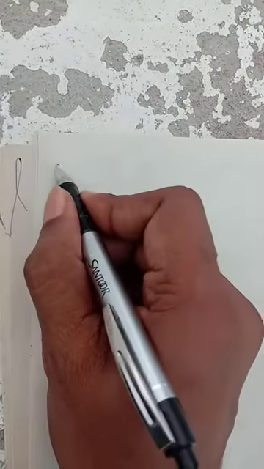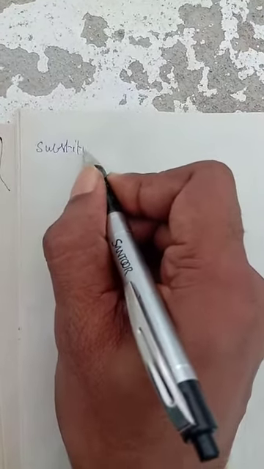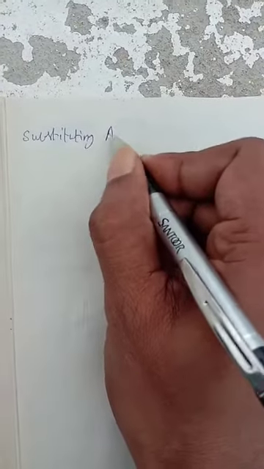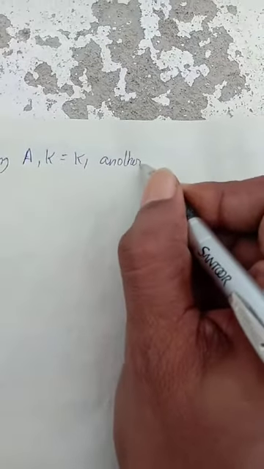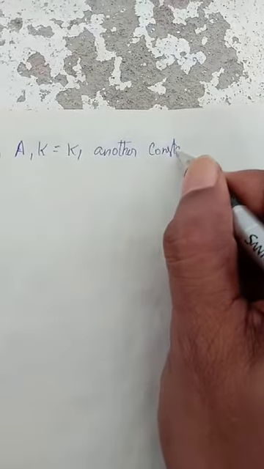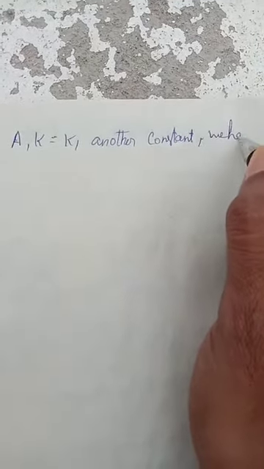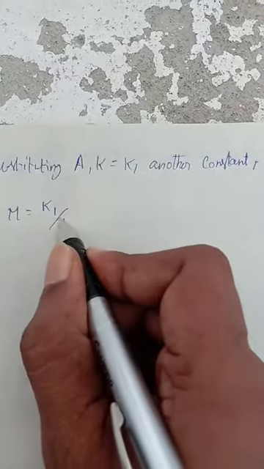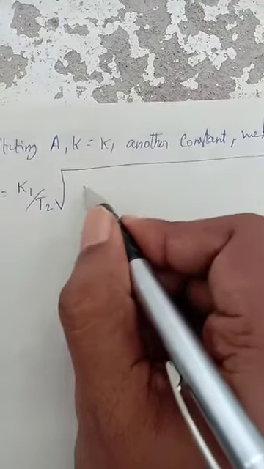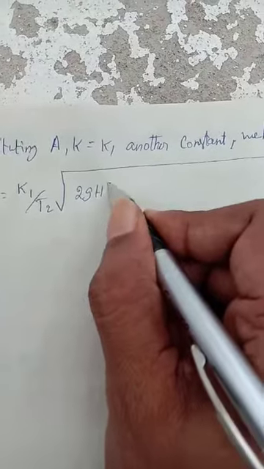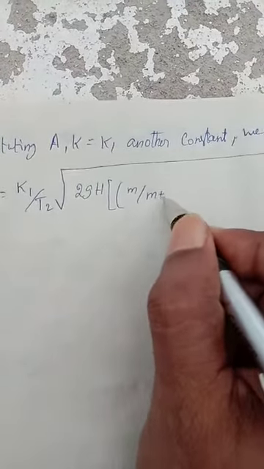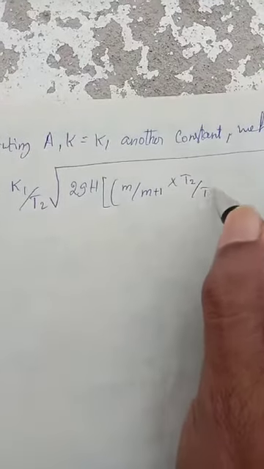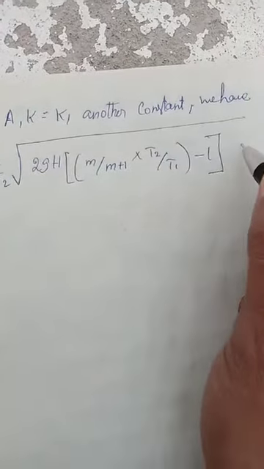Substituting A into K is equal to K1, another constant we have, that is M is equal to K1 by T2 root of 2GH, m by m plus 1 into T2 by T1 minus 1.